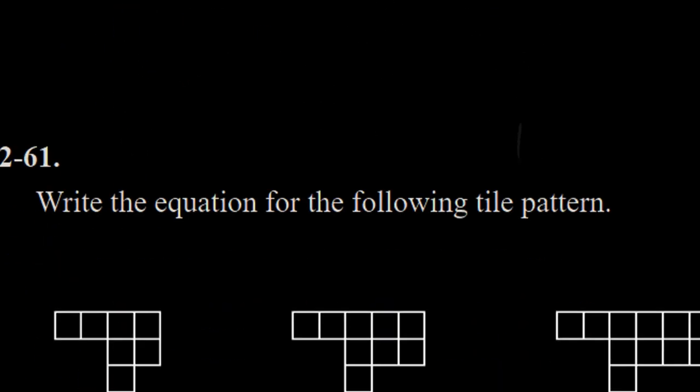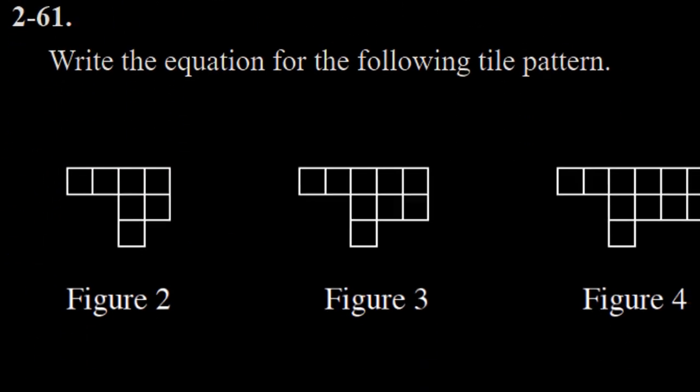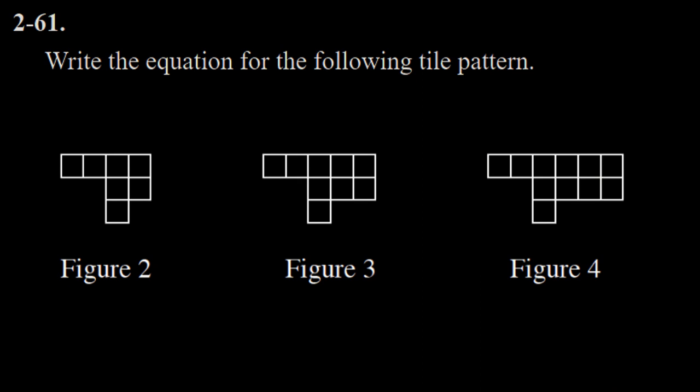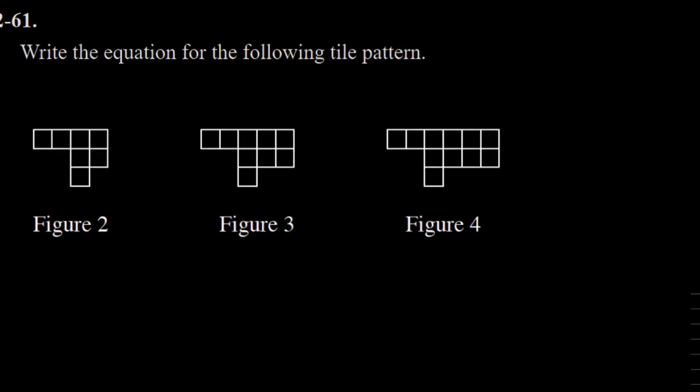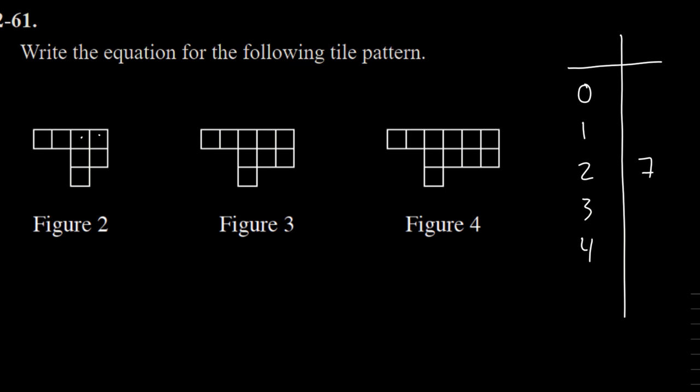We're on to question 61. 61 says, write the equation for the following tile pattern. So this is going to be one of those places where I would like to look at a different representation. They don't tell me figure 0 or figure 1, but I have figures 2, 3, and 4. Figure 2 has 4, 5, 6, 7 tiles, I believe, right? 1, 2, 3, 4, 5, 6, 7.